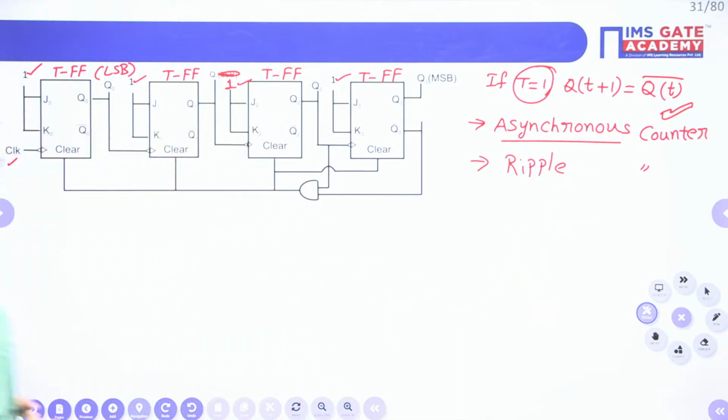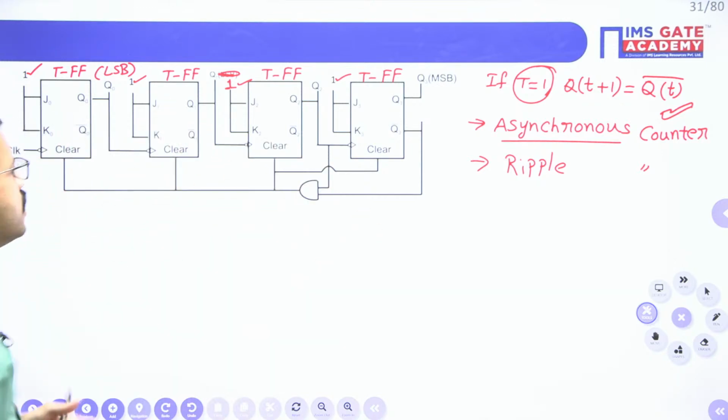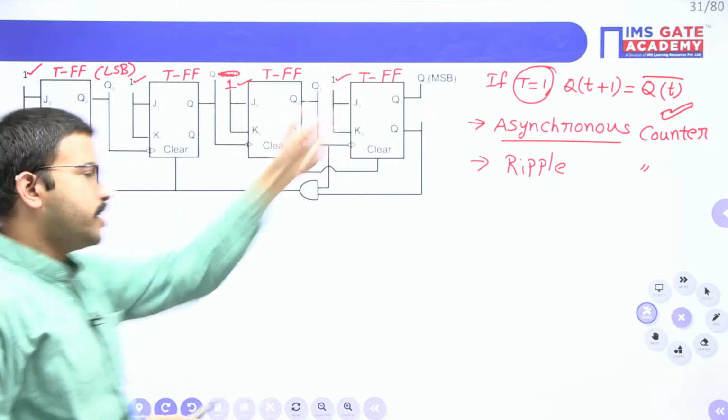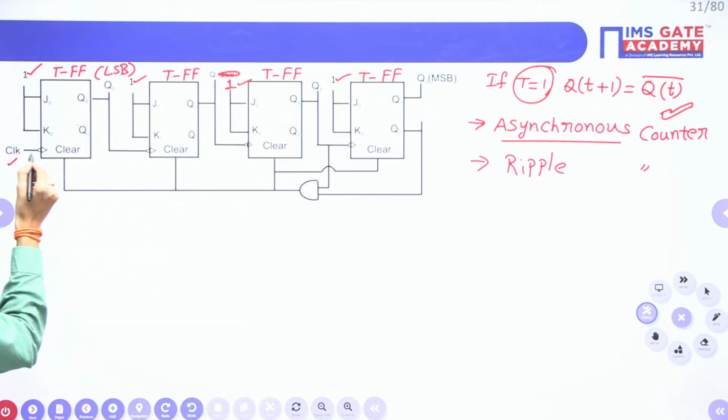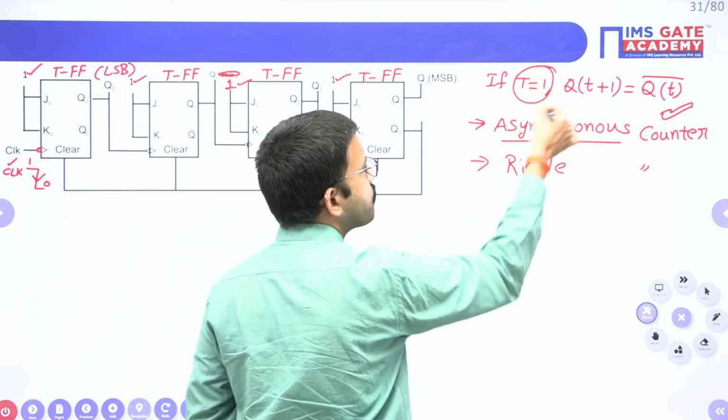Okay, right. Now carefully observe. Forget about this circuit, and forget about this logic gate also. Regarding this logic gate, the clear input, we'll discuss after some time. For the timing, if you don't have all these three flip-flops and you're having only this flip-flop, since the T value is 1, your Q0 will get complemented when? What is the condition? Here for the clock signal you're having a negative edge, a bubble is there. So whenever the external clock signal changes from 1 to 0, that time only Q0 will get complemented because the T value is 1.